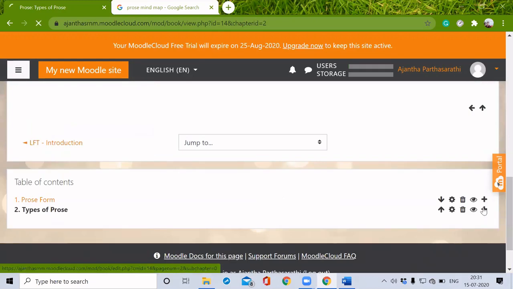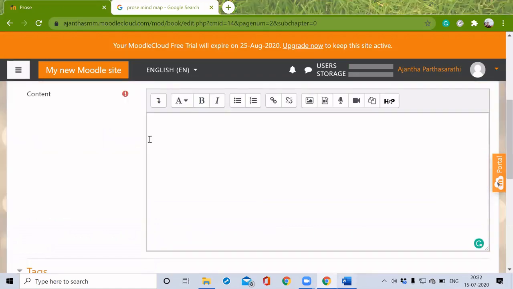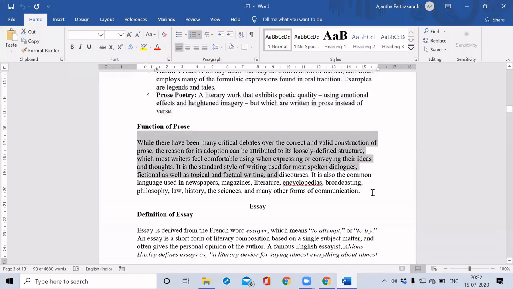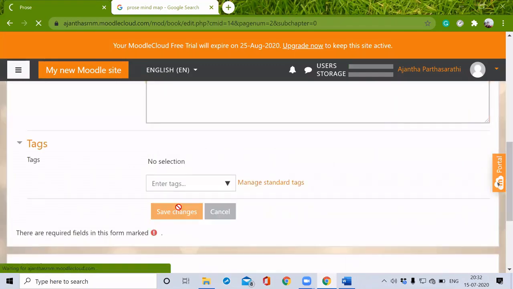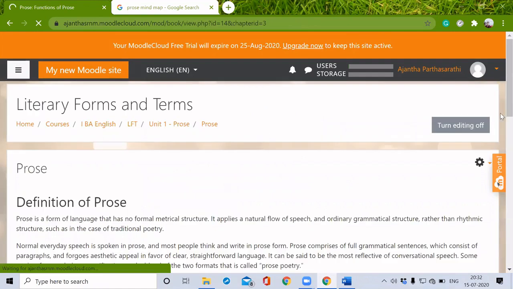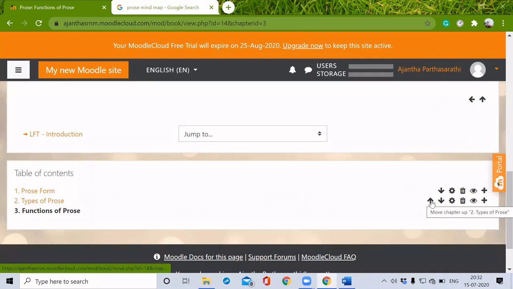I'm going to add some more chapters. Functions of prose. If I want to move these types of prose to the first subchapter, I can do it this way.